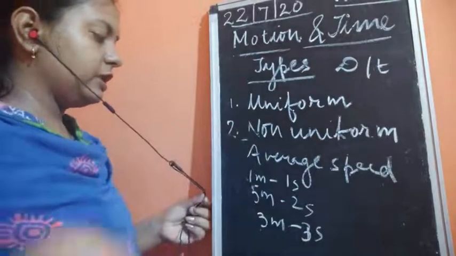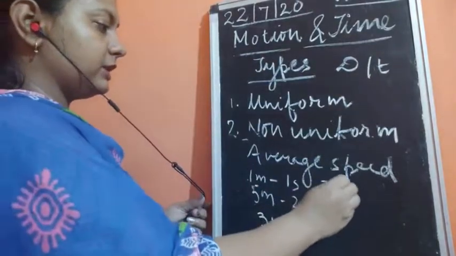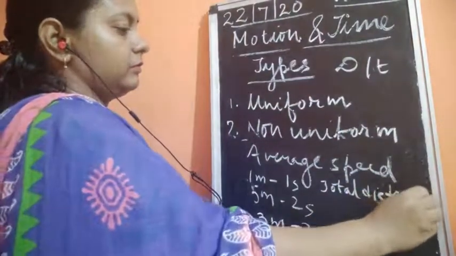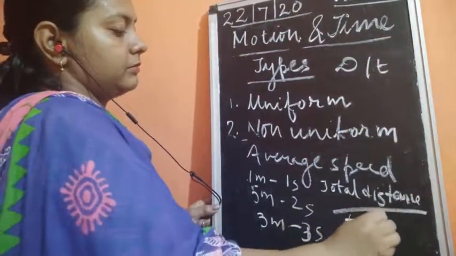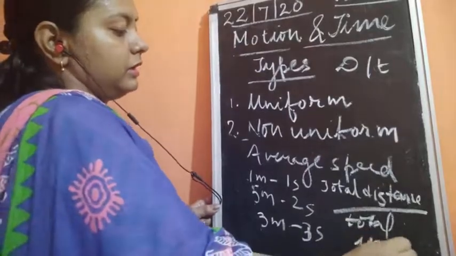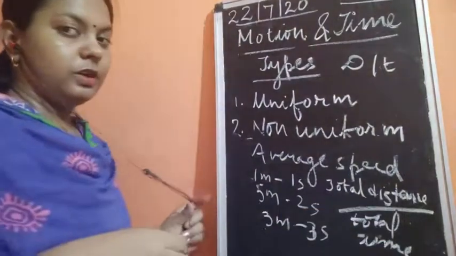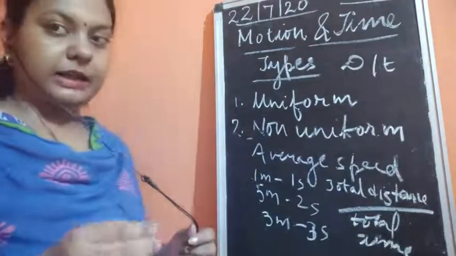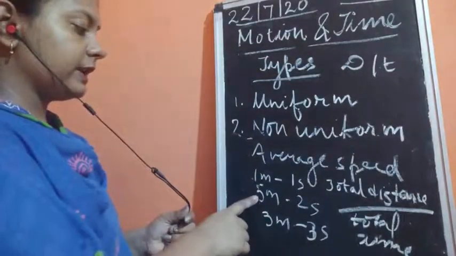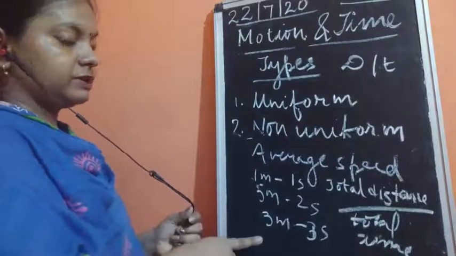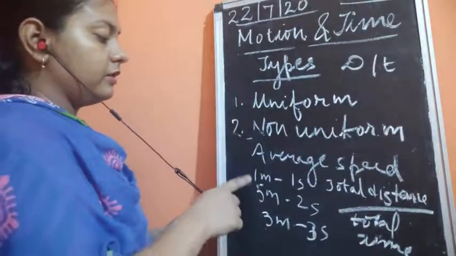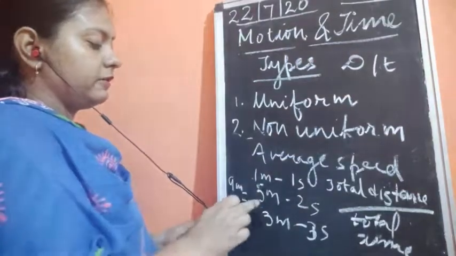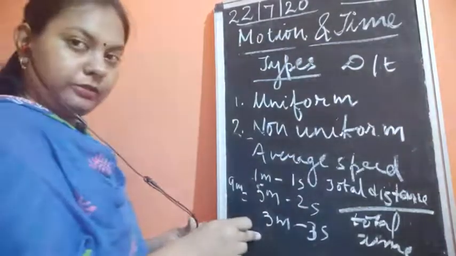Okay, so this is about the average speed. Here the formula becomes total distance upon total time. So what would be the answer for this? The average speed means it is the total distance upon total time taken. What is the total distance? 1 plus 5 meter plus 3 meter. Then what would be the answer? The total is 9 meters. 1 plus 5 is 6, plus 3 is 9 meters.